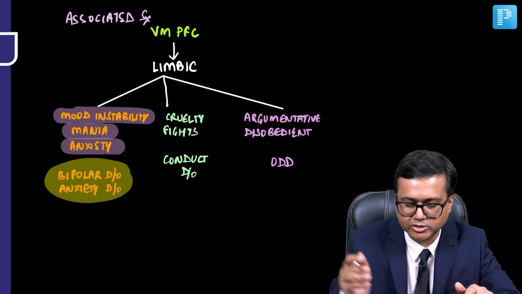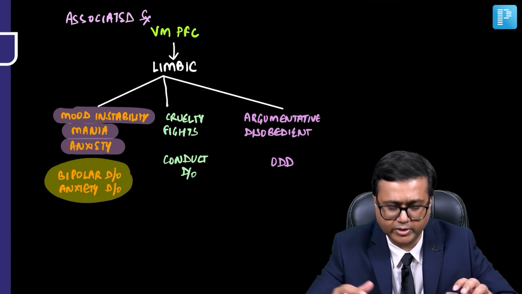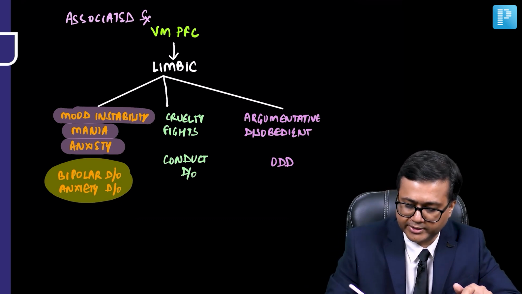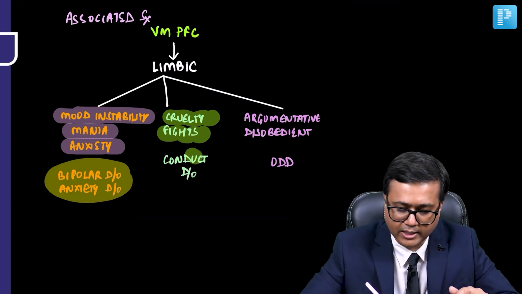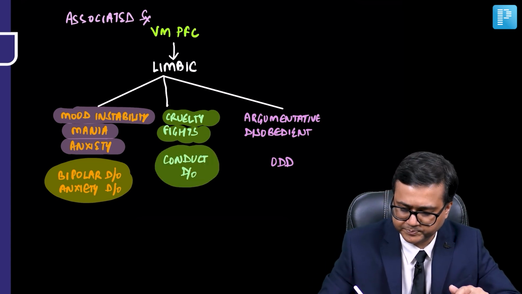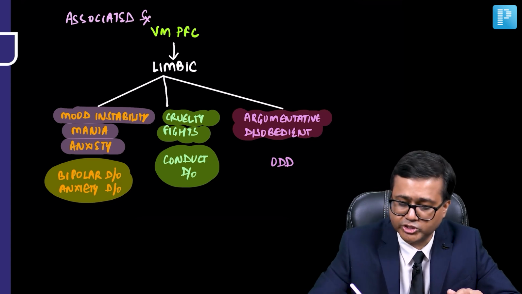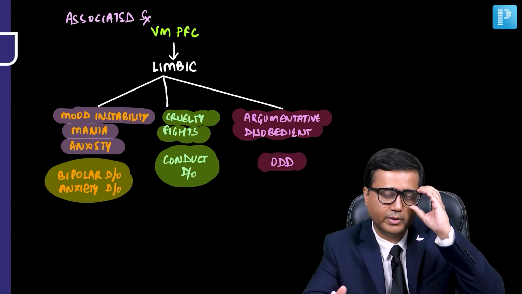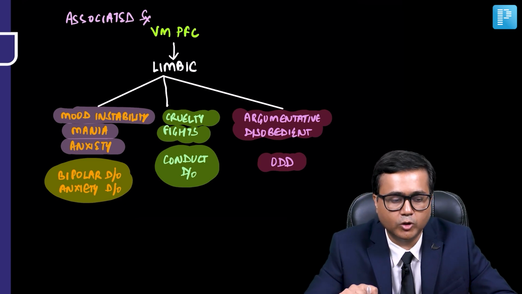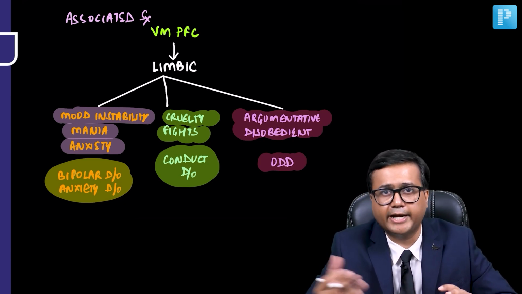A lot of children with ADHD may have mood disorders like bipolar disorder and even anxiety disorders. Then children may have cruelty or may get into fights. So conduct disorder may also be seen, and they may be argumentative, disobedient. So oppositional defiant disorder, ODD, may also be seen. So some of these symptoms may be associated with this circuit. So these are some of the important symptoms which we have discussed and their relation with the anatomical areas.